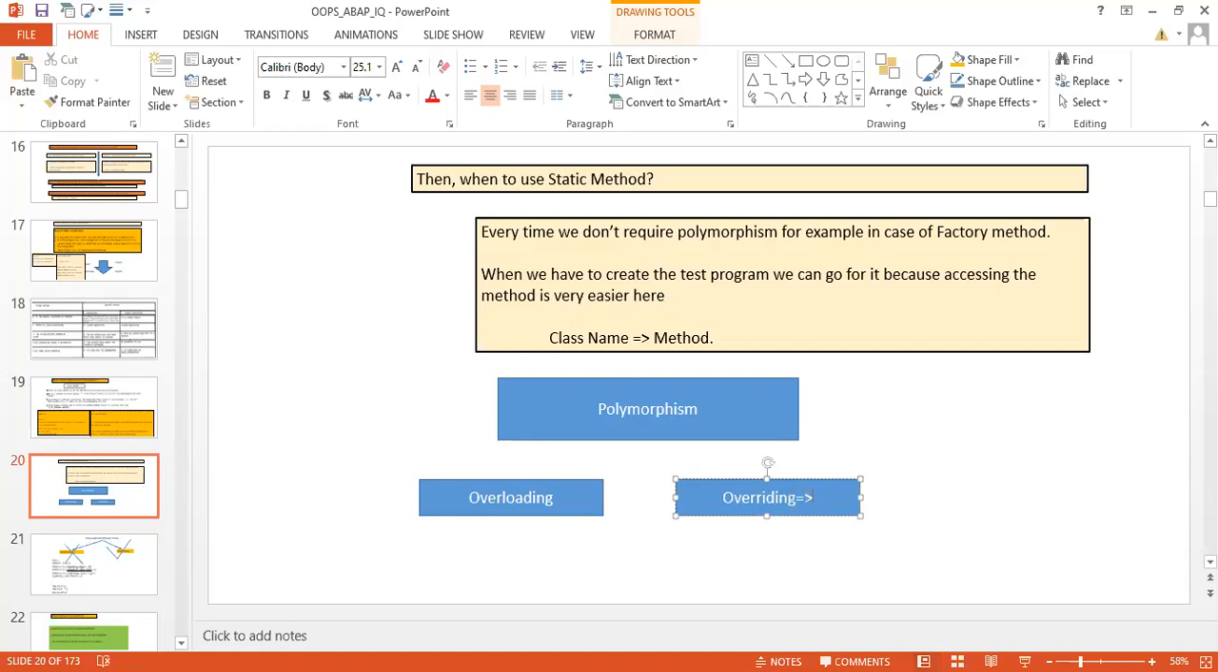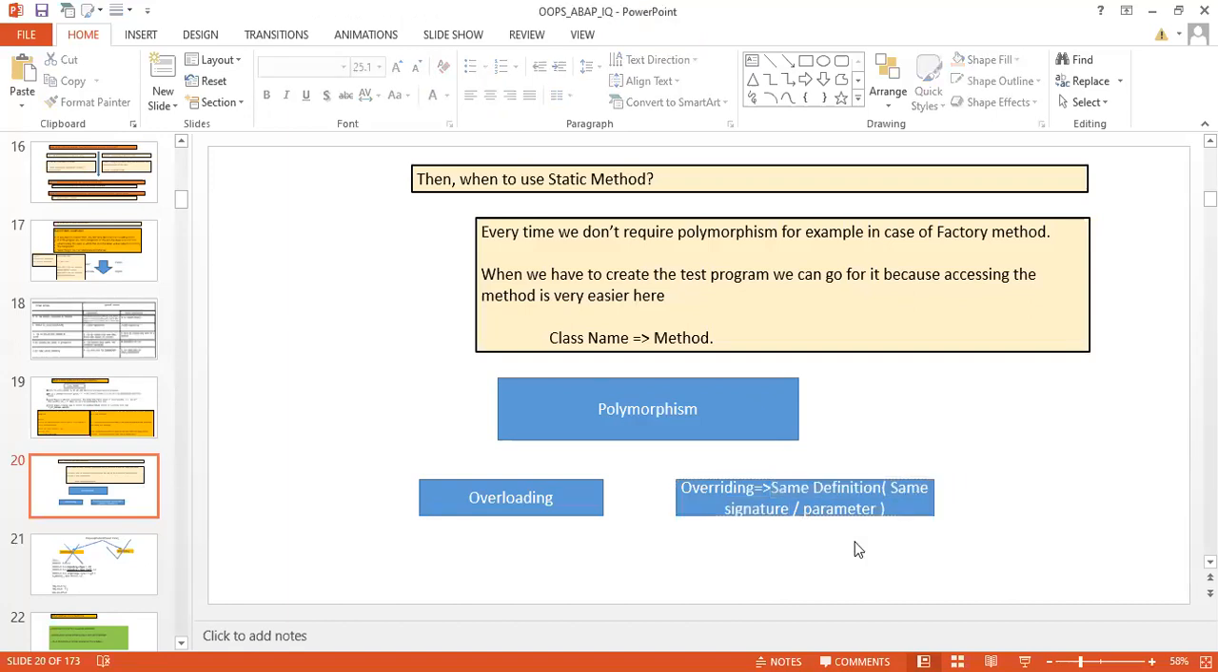So overriding means your method can have the same definition. When we say the same definition, it means its signature is going to be the same: same signature, same parameters. Signature means nothing but import parameter, export parameter, changing parameter. So all of that comes under the definition.